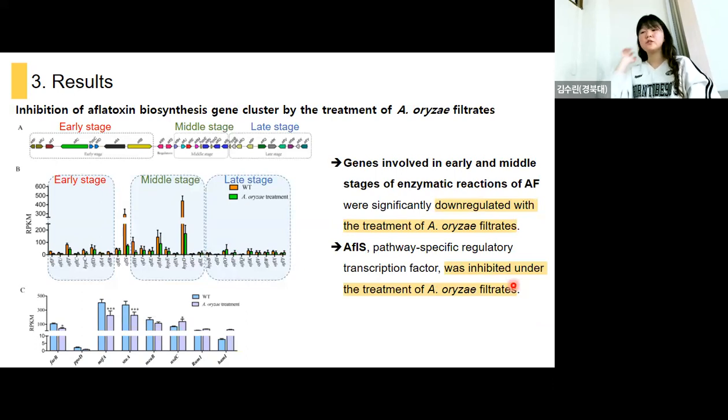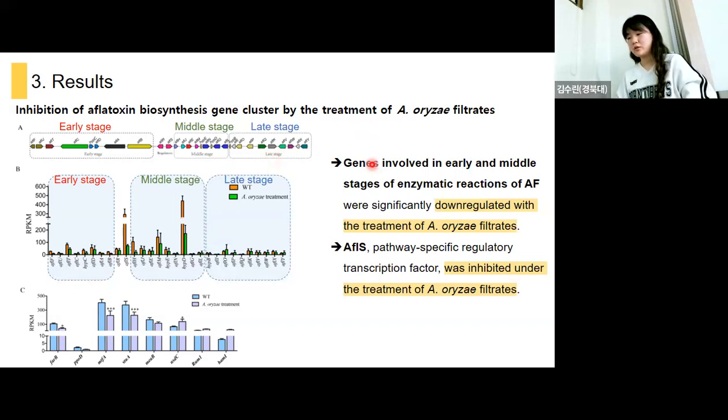So then they wanted to know the effect of Aspergillus oryzae filtrate supplementation on aflatoxin B1 production. So this is the gene cluster of aflatoxin B1 synthesis. And these are the early stage, middle stage, and late stage involved genes. So they checked the RNA-seq analysis results.